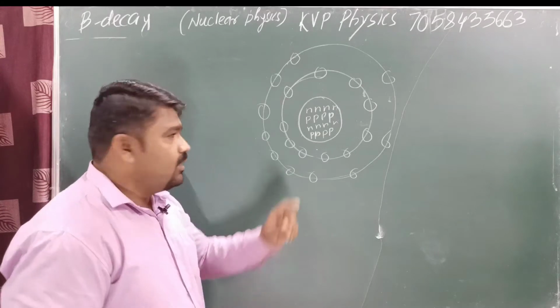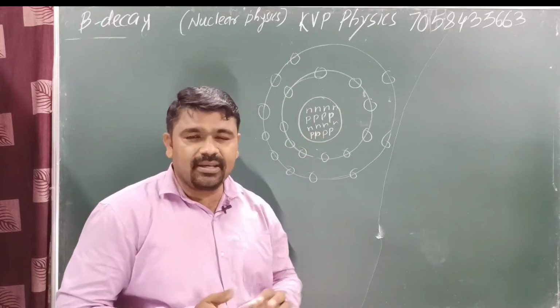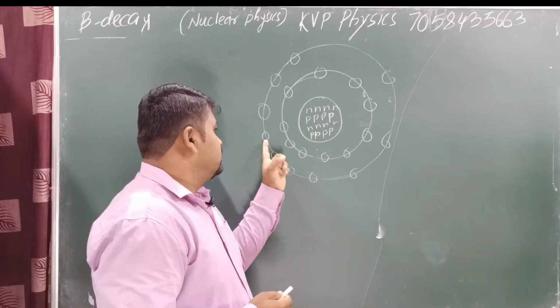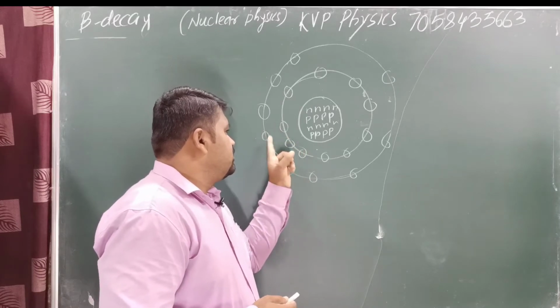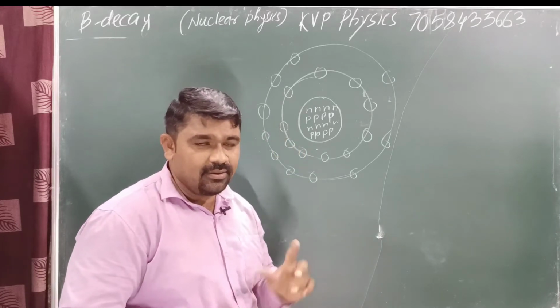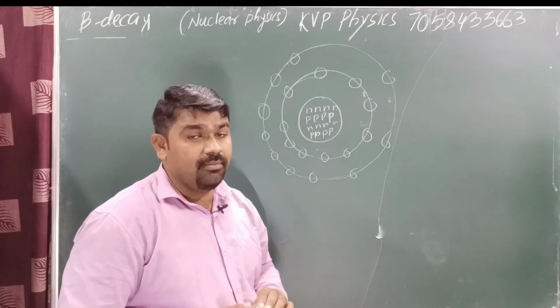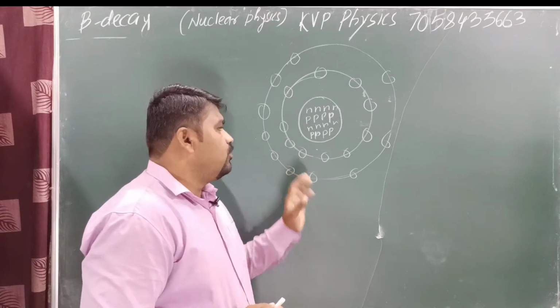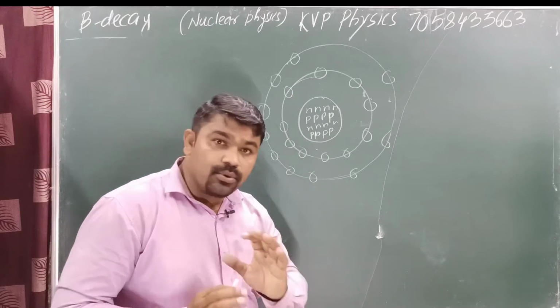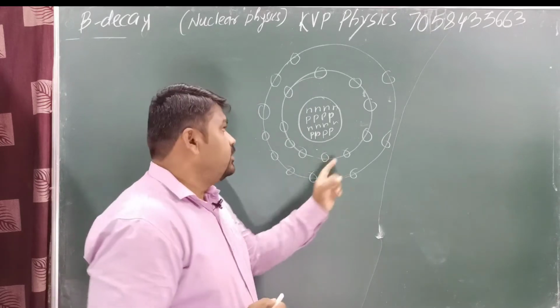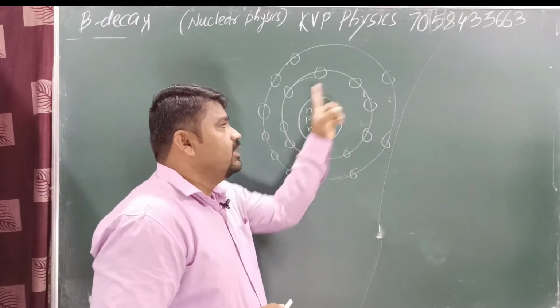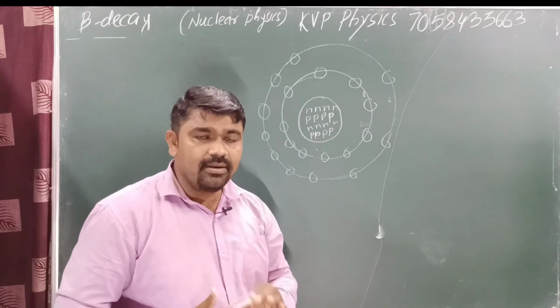Beta decay happens inside the nucleus. Suppose an electron shifts to an inner shell, then a photon is emitted. Yes or no? Inside the nucleus, proton and neutron are present, but outside the nucleus electrons are present.